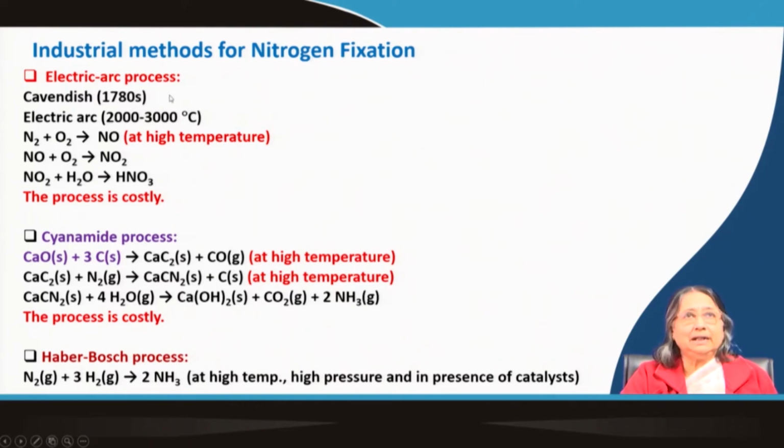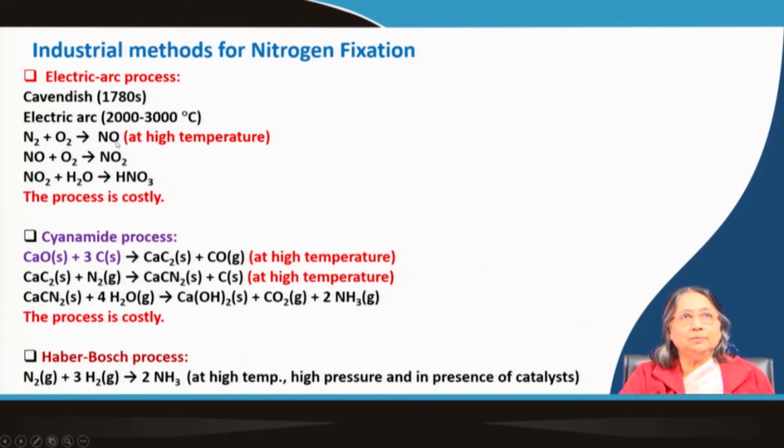Then nitrogen and oxygen will combine to form NO. So this method was suggested by Cavendish in the 1780s, and after so many years that method was utilized to form a combined state of nitrogen, that is nitric acid here.